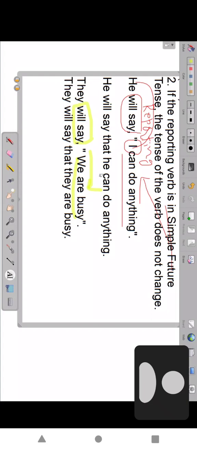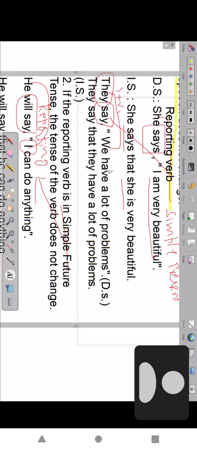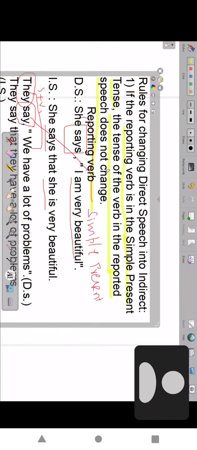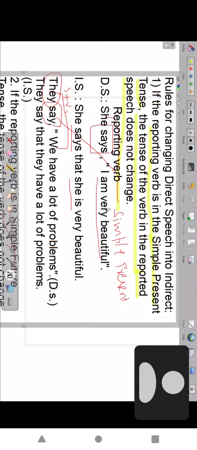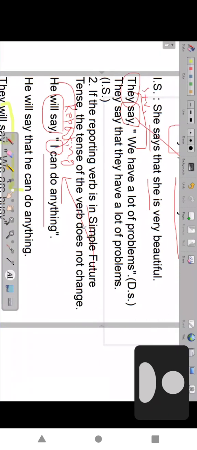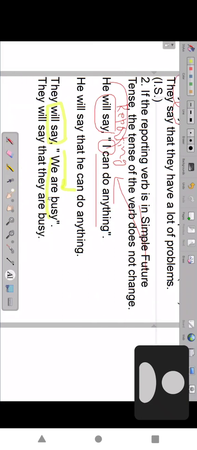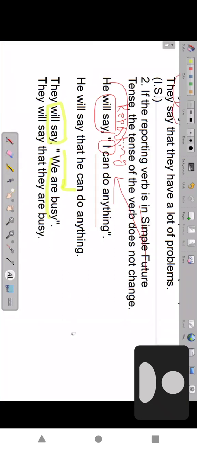Is it clear? If it is clear, we go to the third one. So the first two are the same rules. One is that the reporting verb is simple present, the next sentence tense does not change. Any tense is given, same tense we have to follow. The reporting verb is simple future, the next sentence tense does not change. Same, it will be same. So like that you have to know that.